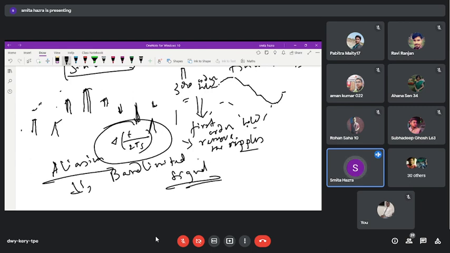Actually, when we think about a practical signal, what I am talking about right now is a practical signal, or however you are trying to communicate, that is a practical signal. Suppose we take a telephonic conversation, that is also a practical signal. Practically, the signal exists in the time domain. That means we calculate its existence in terms of how many seconds or minutes or hours it is occupied, isn't it?